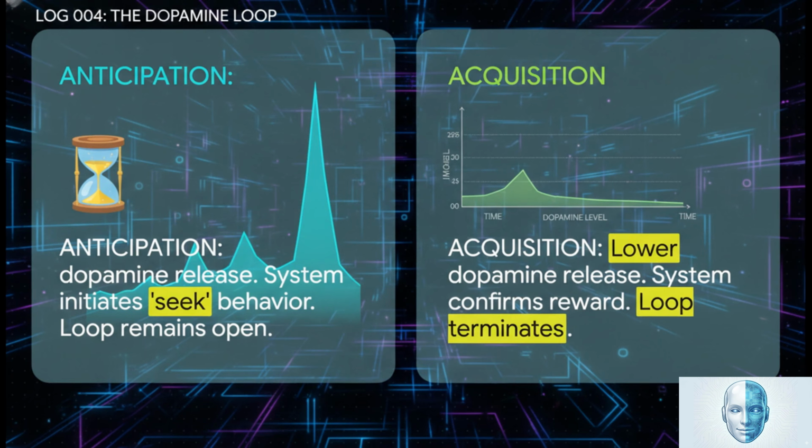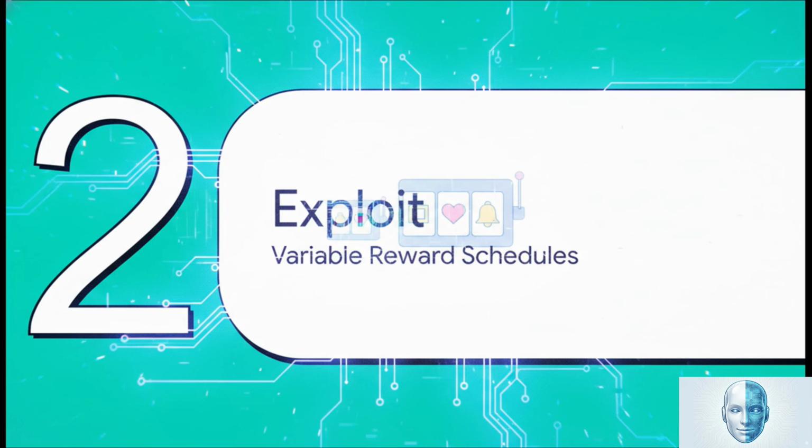This data really illustrates the imbalance. On the left, you've got anticipation. This creates a massive dopamine signal, initiating that seek command and keeping the behavioral loop open. On the right, acquisition. The user gets the reward. The dopamine signal is much weaker, and the loop terminates. The vulnerability is crystal clear. The system is optimized for wanting, not for having. All right, analysis of the native code is complete.